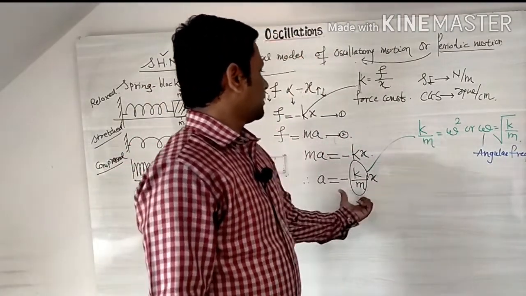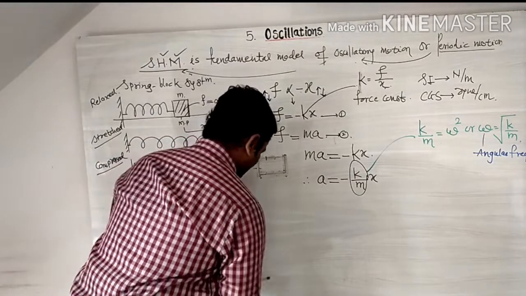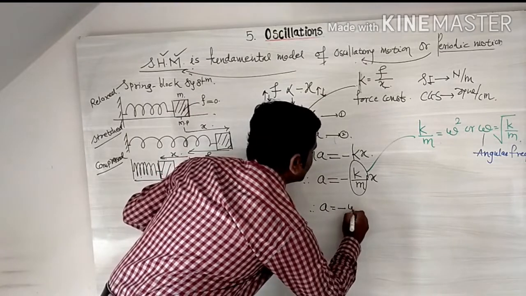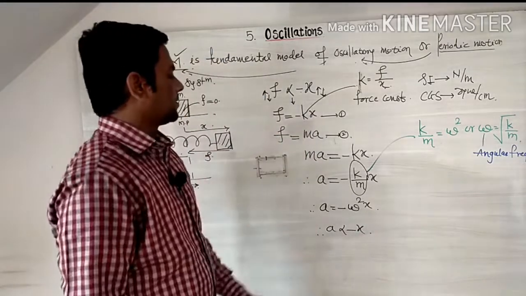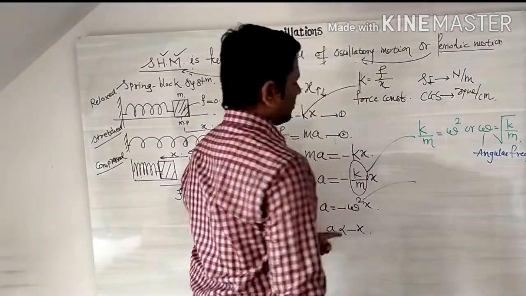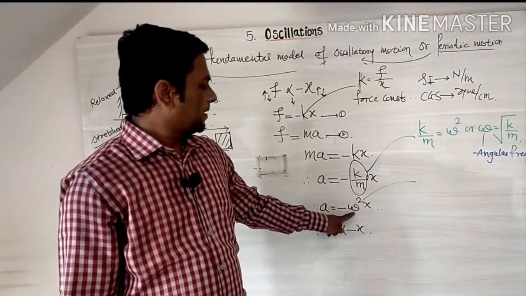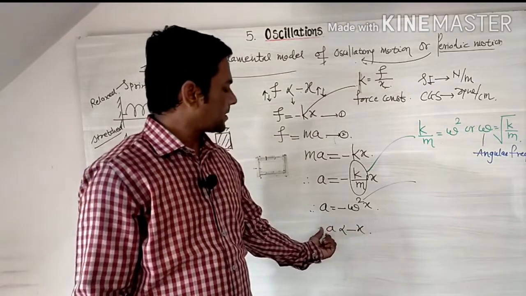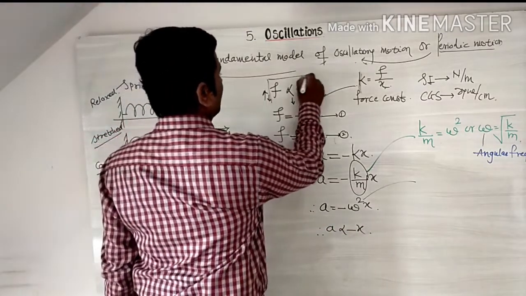But before that, the constant that we introduced is equal to omega square. So we get A is equal to minus omega square x, and by this we write A is directly proportional to minus x, since omega is a constant. Let us understand why we take omega square: because we know that a square is always a positive quantity. So omega is positive, meaning A is directly proportional to minus x, meaning acceleration and displacement are oppositely directed.